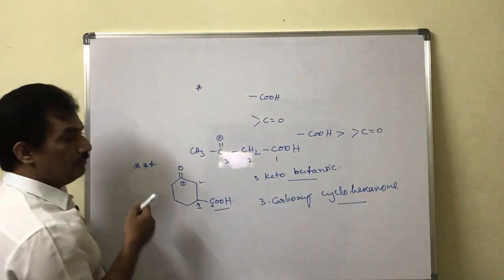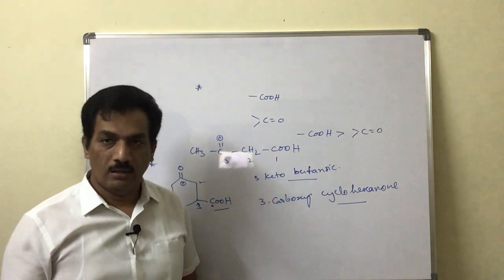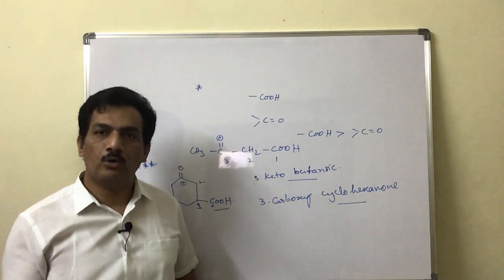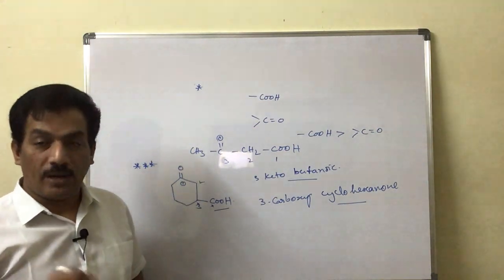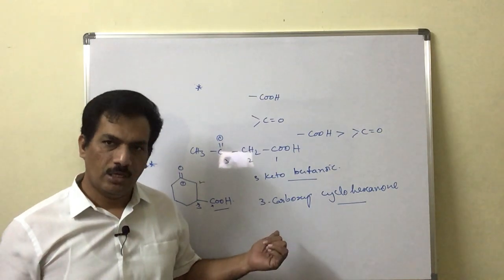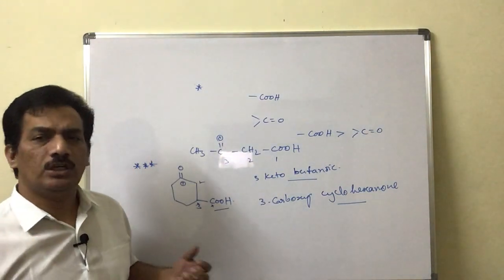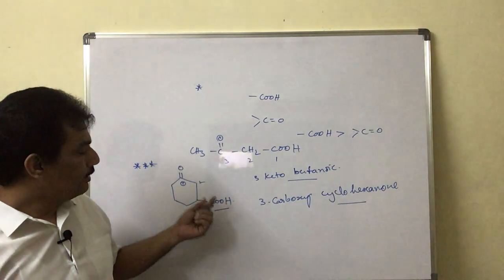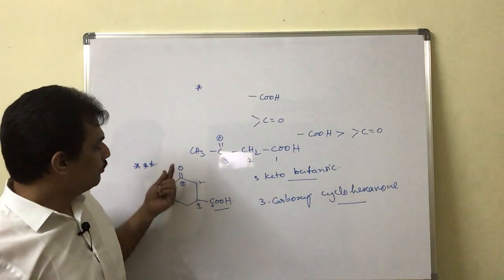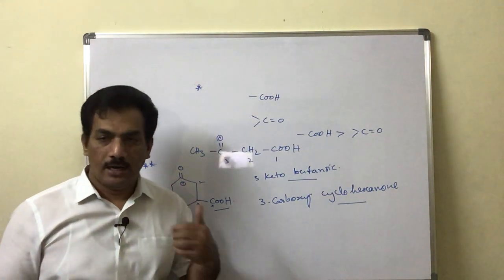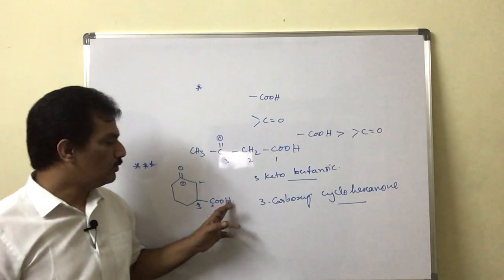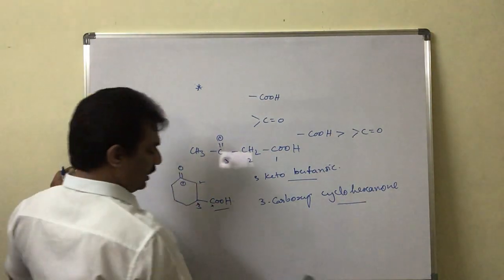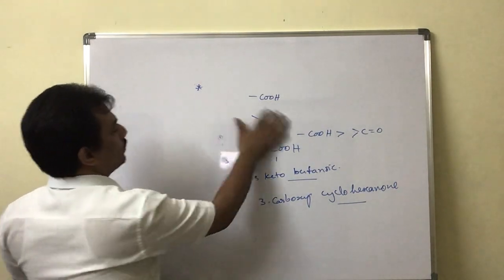So remember, when cyclic ketones are provided, the keto group takes priority and it is the main functional group even in the presence of other prior functional groups like COOH. Actually, in our consideration, COOH is the highest prior functional group. Even so, when the cyclic ketone is considered, this keto group is given the priority and taken as the functional group, and the COOH is taken as the substituent. That is very important, you have to remember. That is about the naming of ketones.